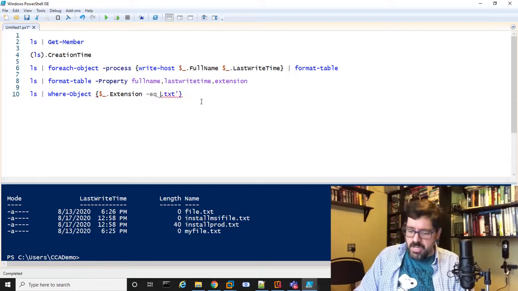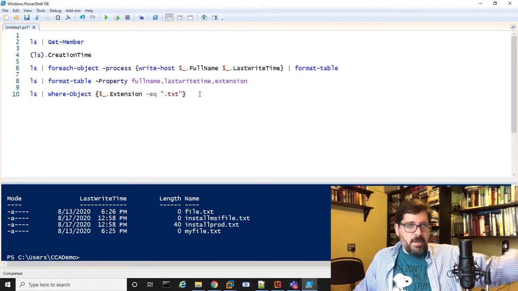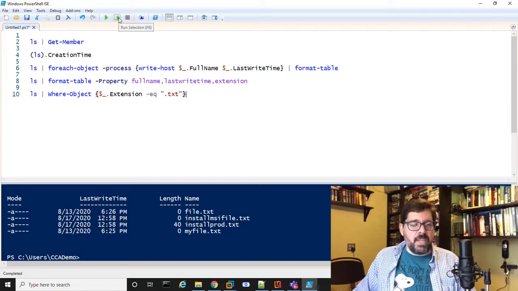And just to show you, I could also surround this with double quotes. PowerShell is pretty forgiving with double and single quotes. There are certain scenarios where you have to use single, certain where you have to use double, and I'll talk about that in another video. But in any event, let's see if that works with the double, and it still does, right?